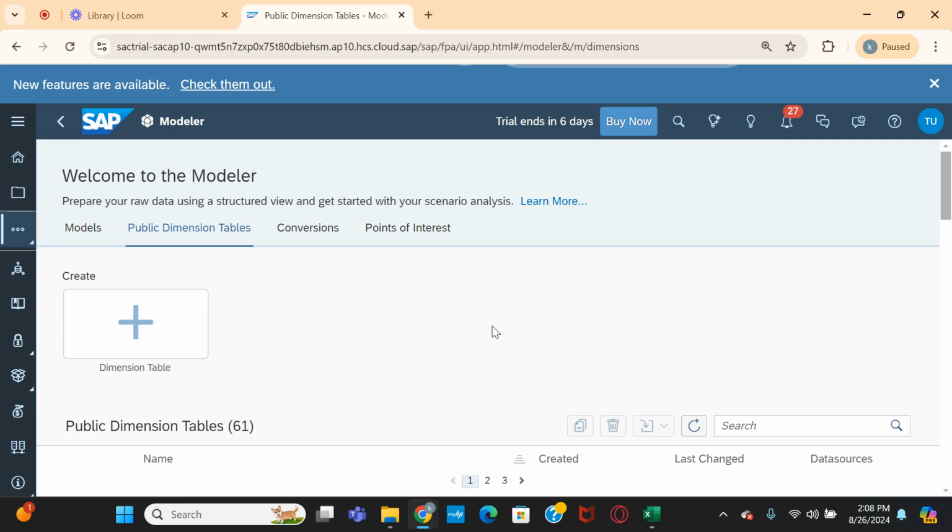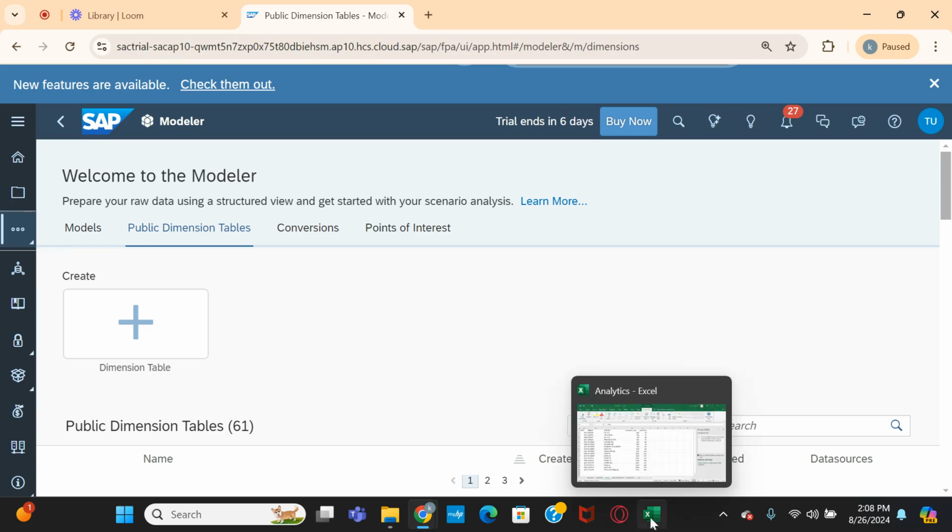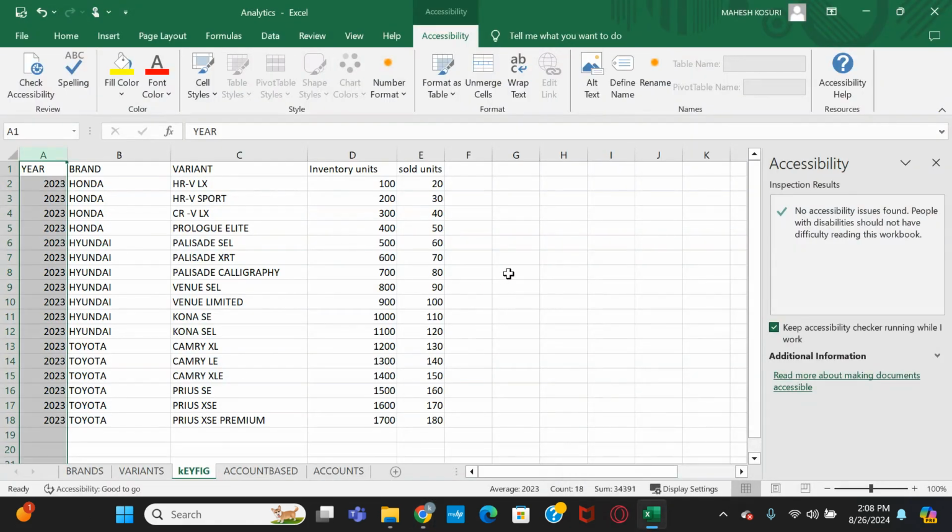For our understanding purpose, I took a very minimal data set. For easy understanding, I am using a used car scenario here, which is actually my interesting topic also. That's why I have taken a very small set of data to give you the demo of master data and transaction data loading into the SAC system.